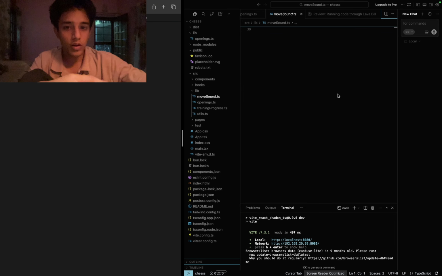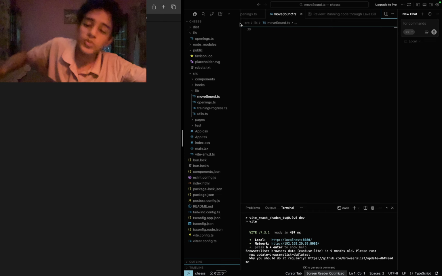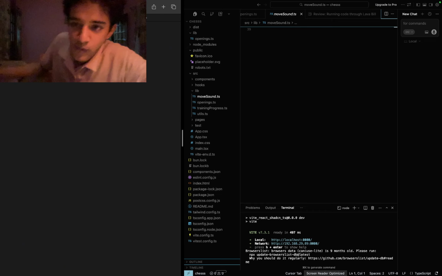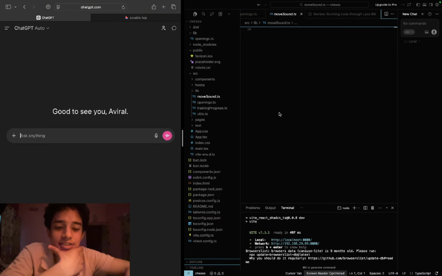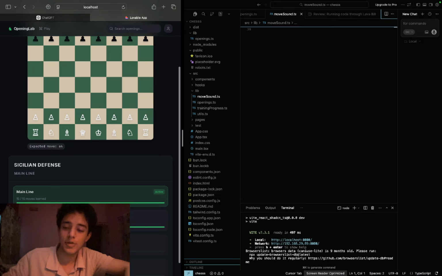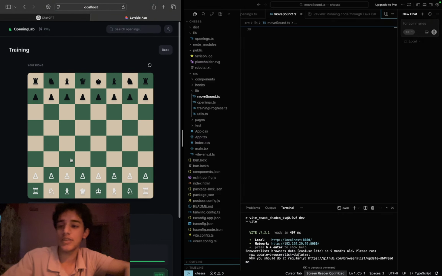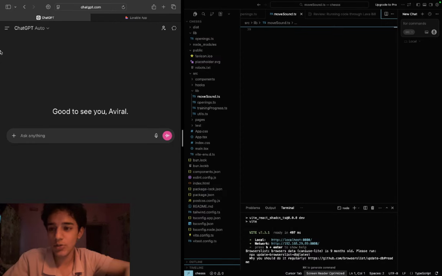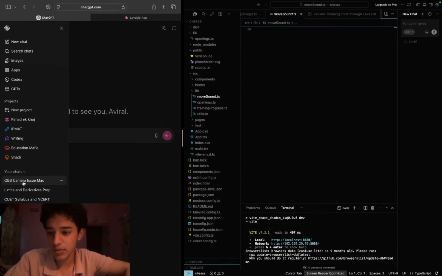So let me train the model on these lines, right? Let me do that. Wait, let it load. Well, yes. So let's try it out. See, I wanted to add actual variations to, for example, the narrative variation. I wanted to add it, right? So what I'll do is just go to my project, right?